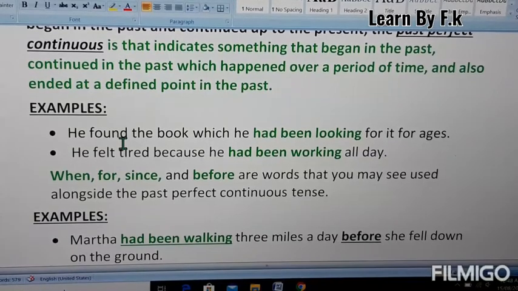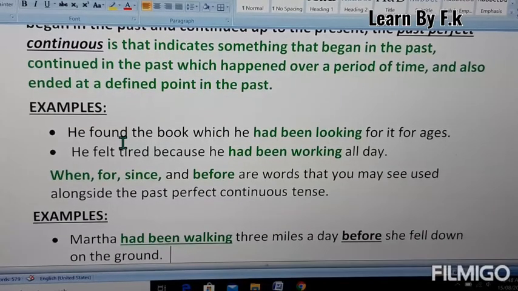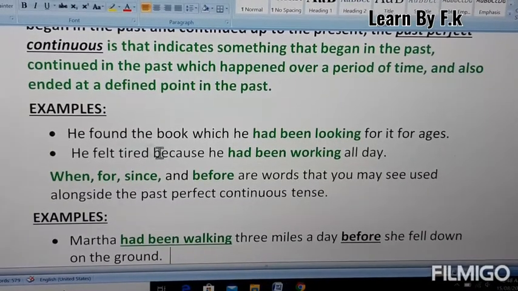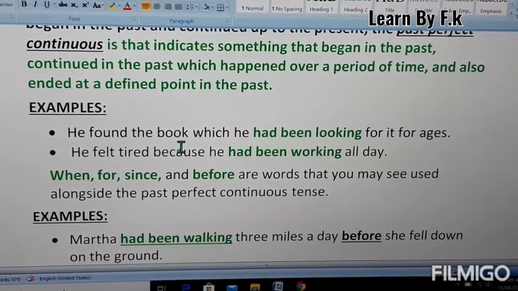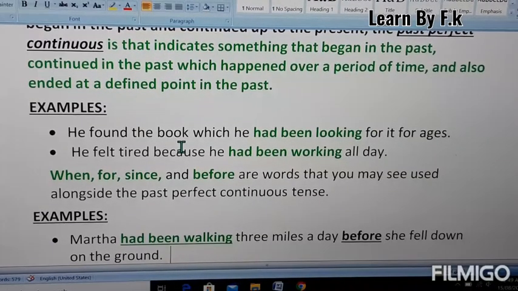So this is the same thing. In the second example, he felt tired because he had been working all day. So what happened? He had been working first all day. First activity is this, and second, then he felt tired. Now, when, for, since, and before, these words are also used along the past perfect continuous tense.